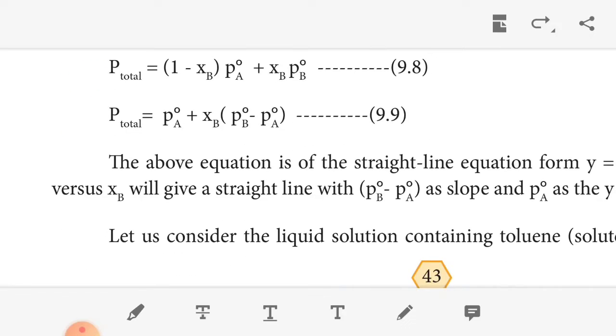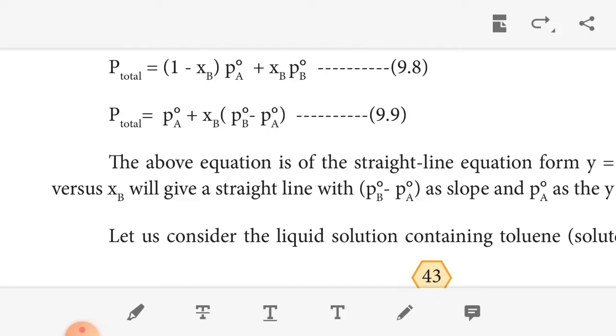So we get a straight line from the above equation, y equals mx plus c. We can plot a graph of P total versus XB. We get a straight line, the slope is PB naught minus PA naught, and the intercept is PA naught. Okay, so we can draw a graph.